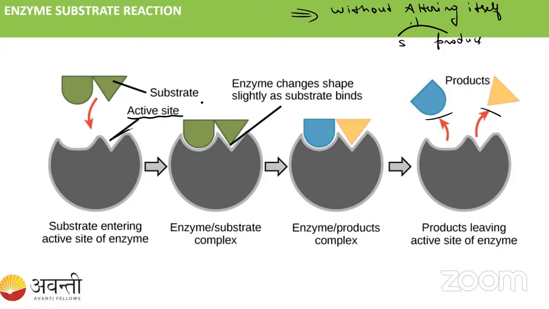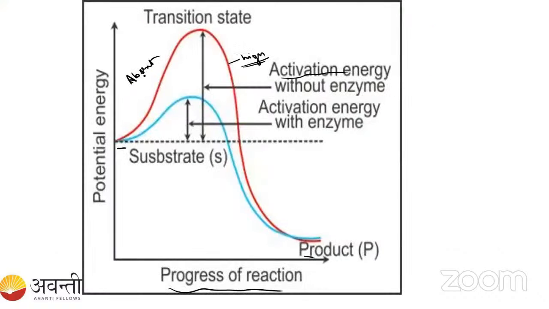Yeah, so I have told you, right? So the substrate is going to be converted into the product. Now the enzyme is free now. Then again it can bind to the substrate and it can convert this into the product, right? So see here, I have told you that this is the absence of the enzyme. So when the enzyme was absent, it is going to take so much of the activation energy, right? The activation energy is very high in absence of the enzyme. So when our enzyme is there, the activation energy is very low. See here, the activation energy is very low. I have told you this is because of the binding energy, right? So you have to remember, the activation energy is very low in presence of the enzyme.